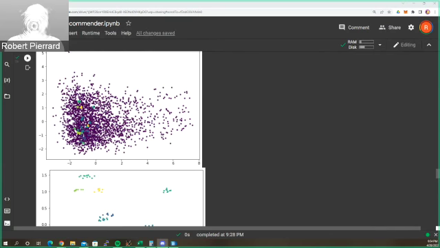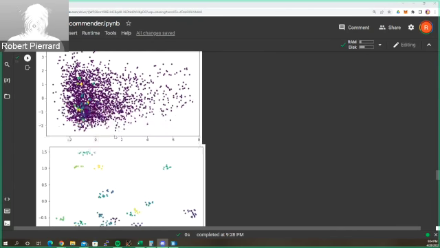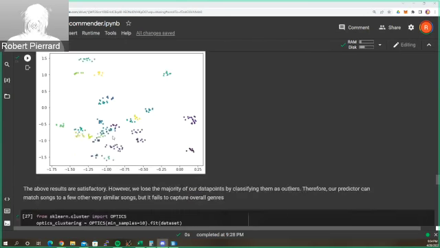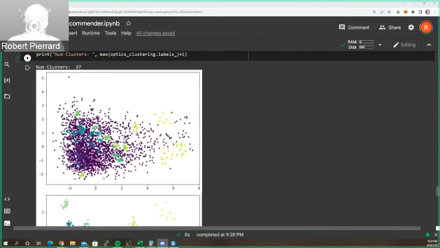That technique is called OPTICS. It is essentially the same as DBSCAN, except it relaxes the epsilon parameter, which is the range used to classify what a neighboring point is and what isn't. This enables DBSCAN to be extended to high and low density region data. We can see the results of this algorithm down here.